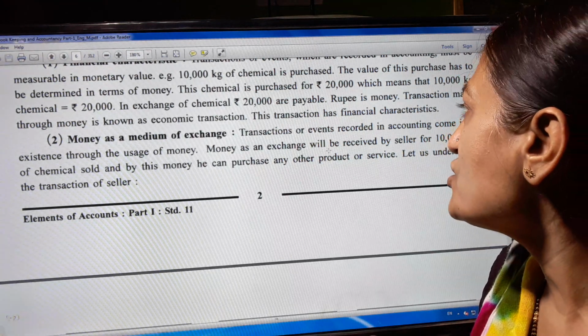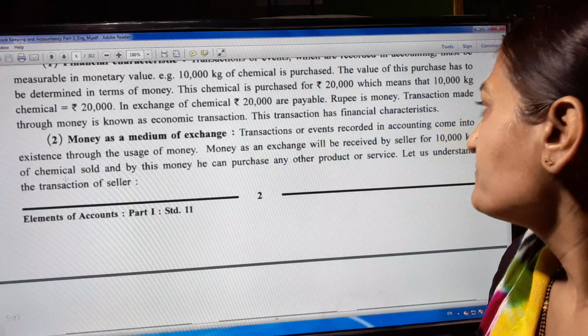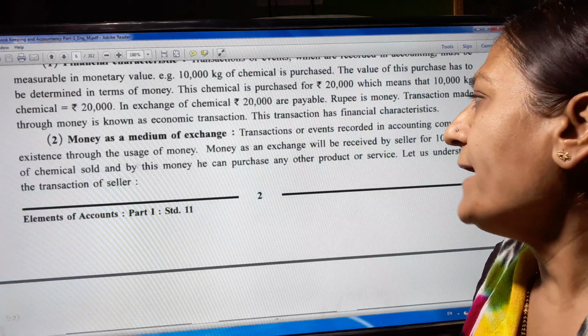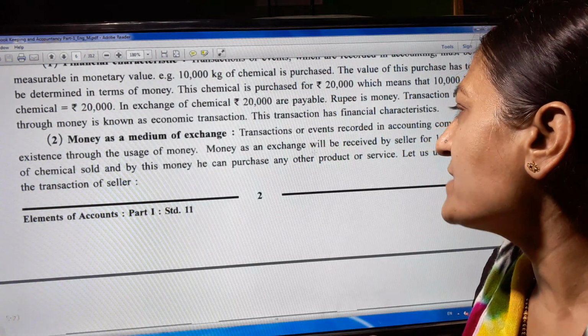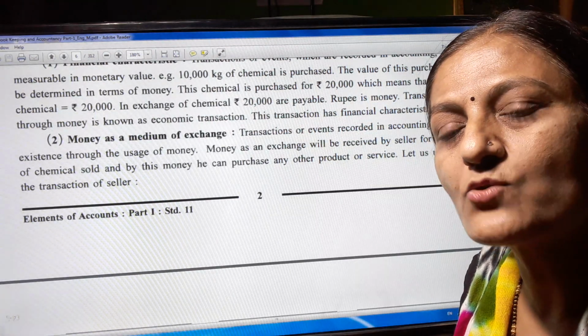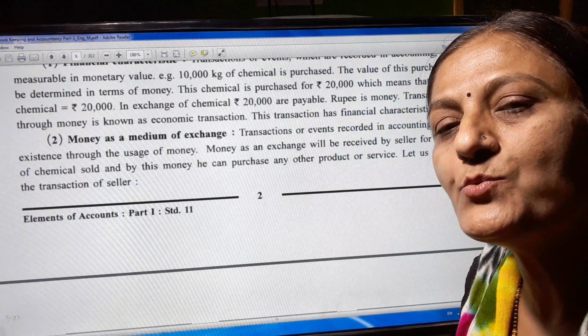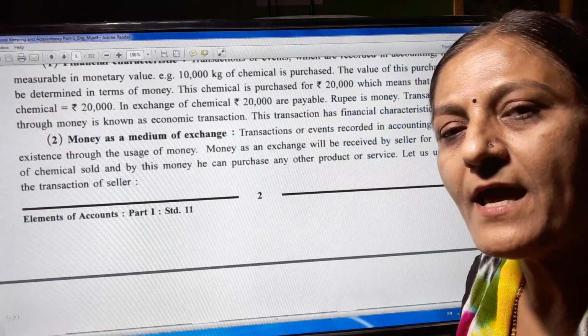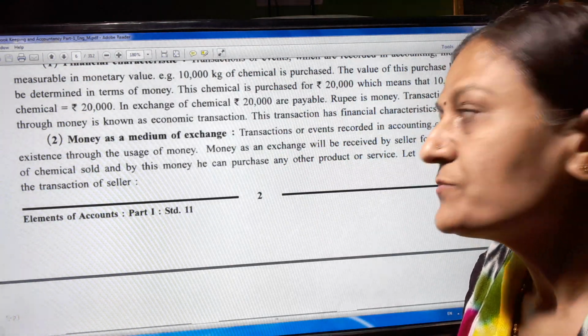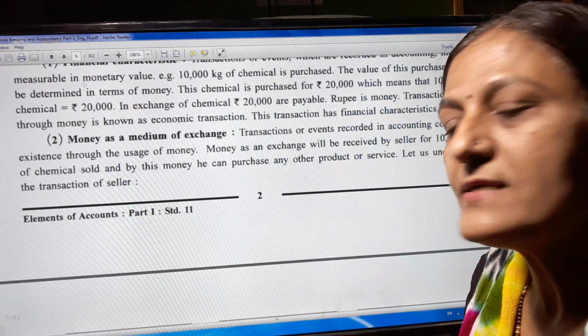Money as an exchange will be received by the seller for 10,000 kg of chemical sold, and with this money he can purchase any other product or service. When the seller sold 10,000 kg of chemical, he received rupees 20,000, and from this 20,000 the seller purchases any other product or service.